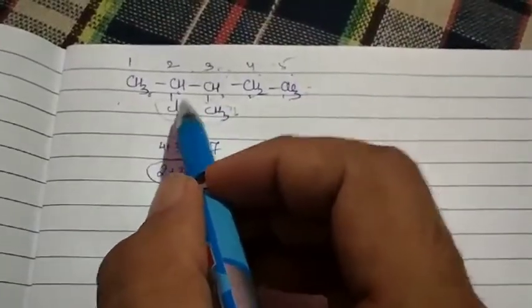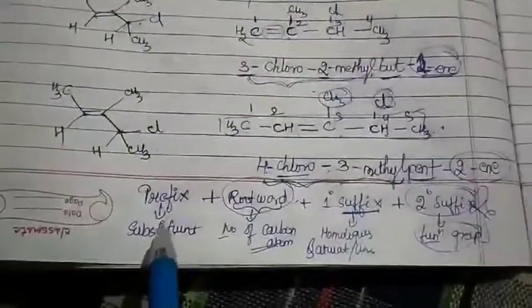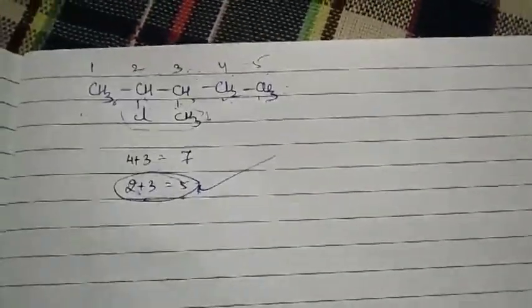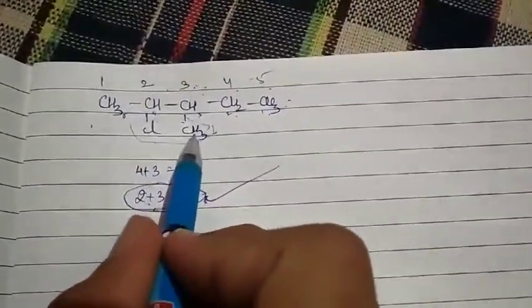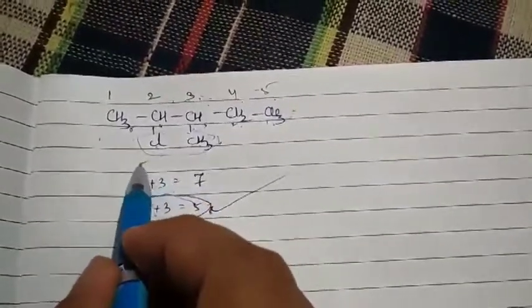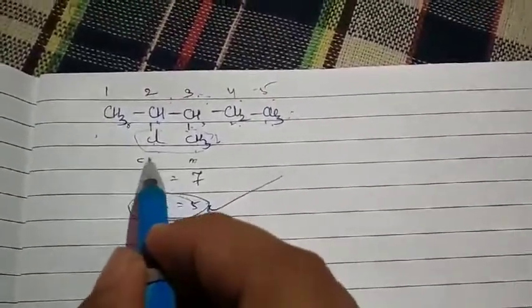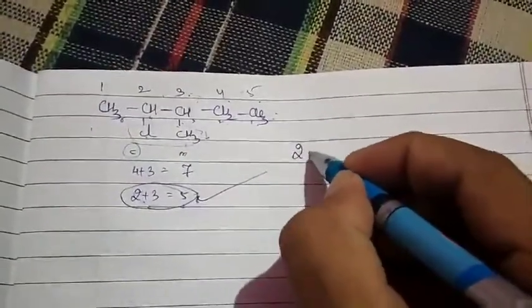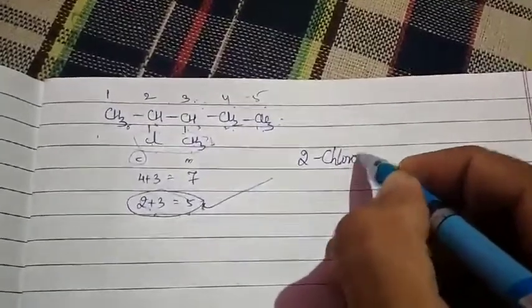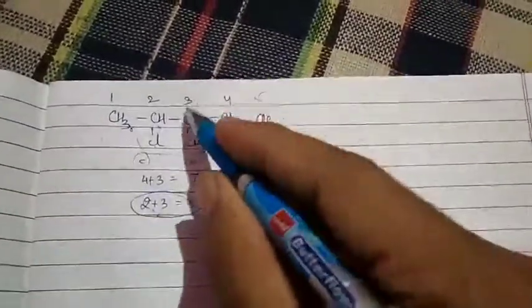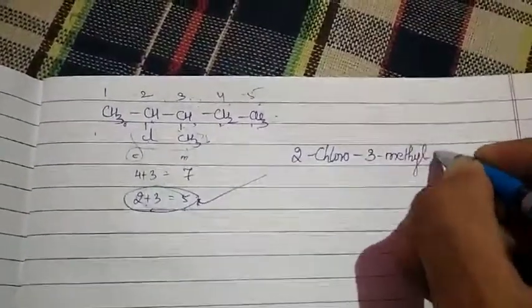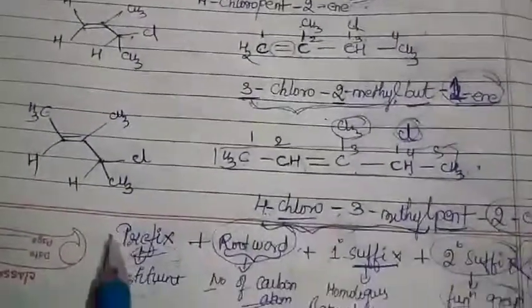So now of course first what I have to write? I have to write my prefix, which indicates what? Our substituent. Here Cl and CH3, two substituents are present. So two substituents I have to write in alphabetical order. Chloro starts with C, methyl with M. Alphabetically A, B, C, first comes C. Position along with it: 2-chloro, then hyphen 3-methyl. Yes. So I have gone with my prefix part.